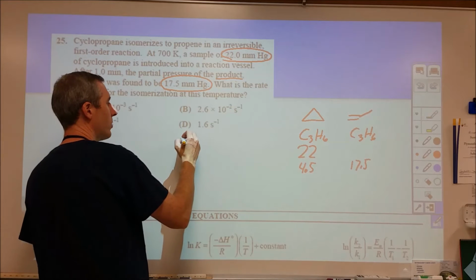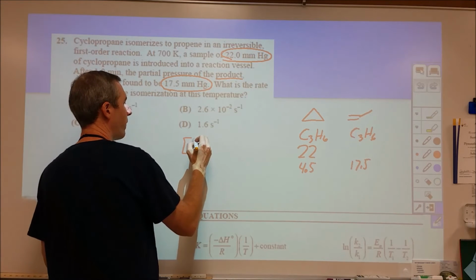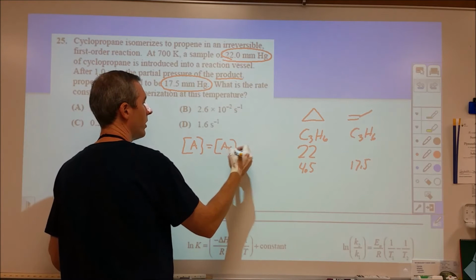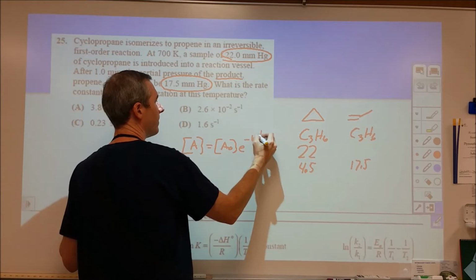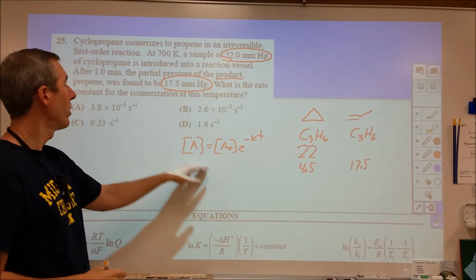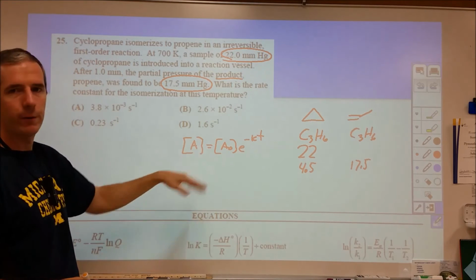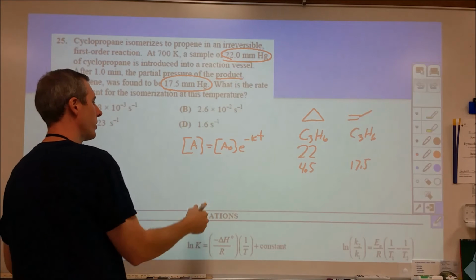So the equation for this traditionally is your final concentration is equal to your initial concentration times e to the minus kT. And that's for a first order reaction, which it tells you in the problem. For a second order or zero order, it'd be a different integrated rate law. But you should definitely know this equation.